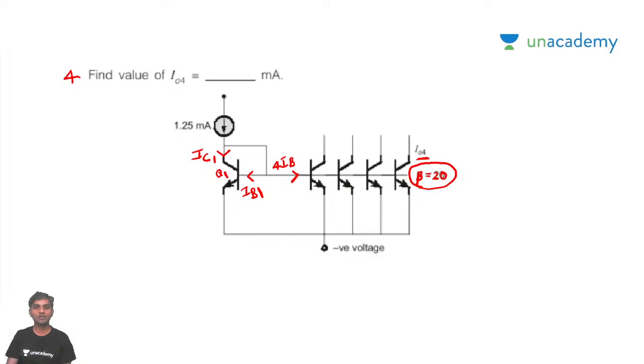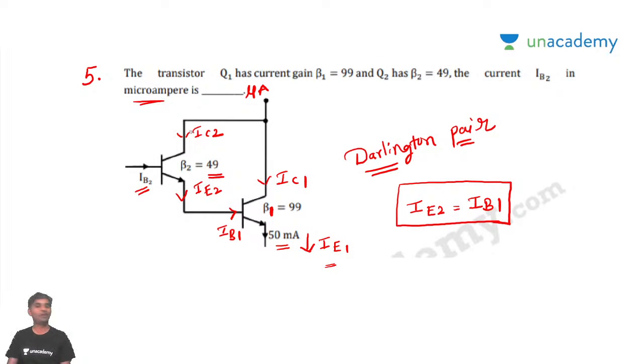And the fifth question, so just remember this is the star point. Beta is not 0, beta is not a high value, not 500, 1000, 100 or very large. Beta is simply 20. Whenever beta is simply 20, you can apply the concept of BJT, and then you can get the current mirror concept, and directly you can say this I04 is going to be this IC1. And then you'll get the value, I think 1 milliamp is the current you got. Okay, simple problem. This is a very simple problem.